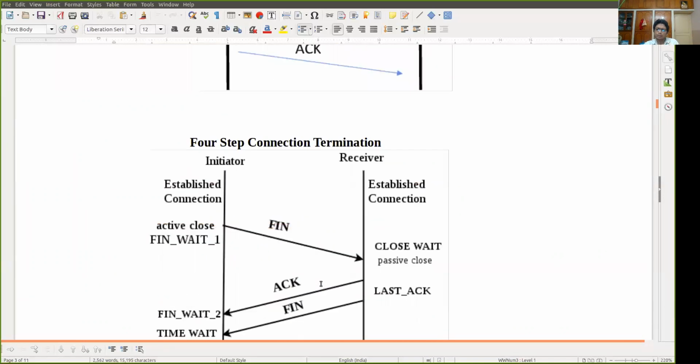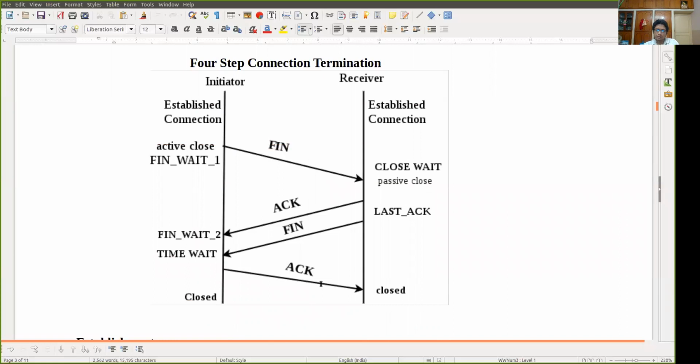After the data transmission finishes, there will be 4 steps. The first step is from the initiator, which in our case we are assuming is the client. The client will send a FIN bit. Next, getting that FIN bit, the server will send an acknowledgement bit. Then the server will send another FIN bit if it is ready to finish the communication, and then the client will send another acknowledgement to indicate that it has got the server's response. In that way, the connection will be released. This is the 4-step connection termination process.